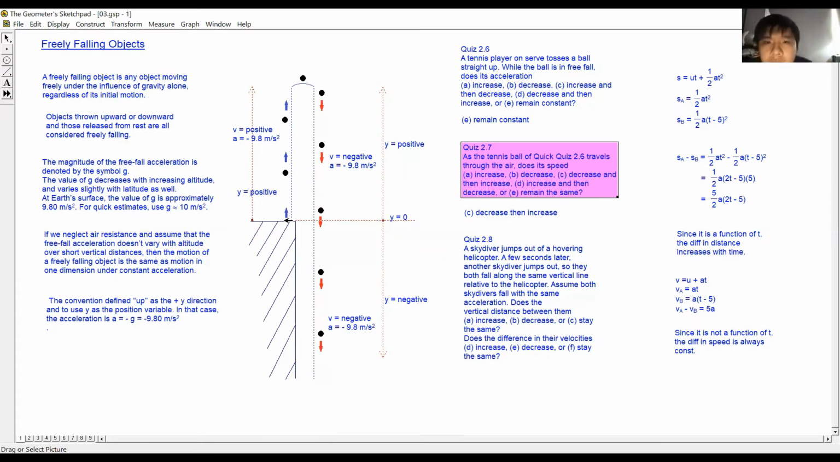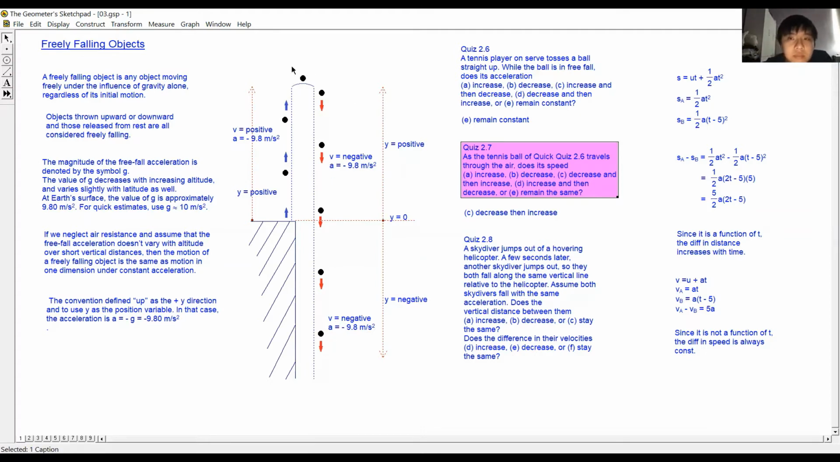So if you hit the ball, the ball goes up and comes down. On the upward journey, what happens to the velocity? Does it become faster and faster or slower and slower as you go up? You throw something up, going up is slower and slower, right? Then when you come down, faster and faster.